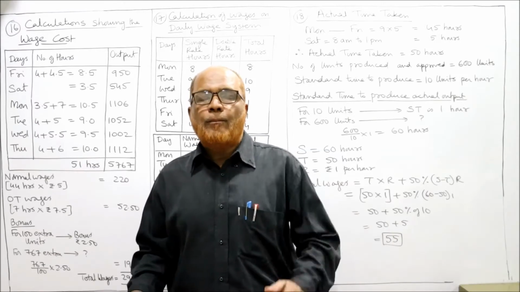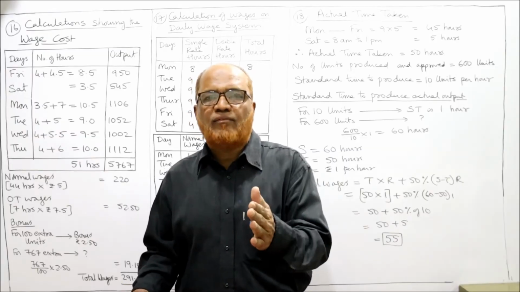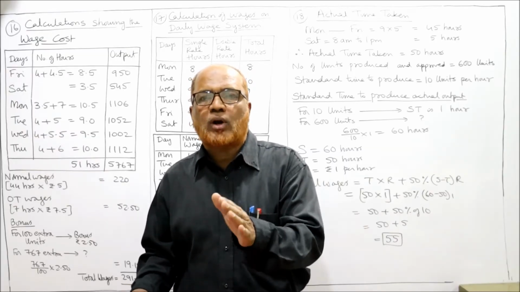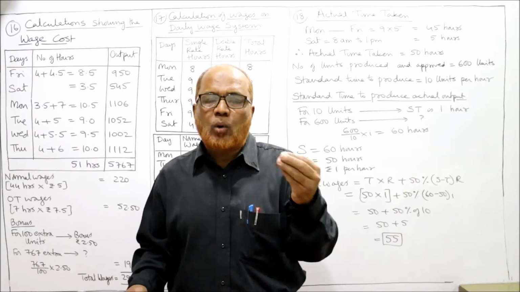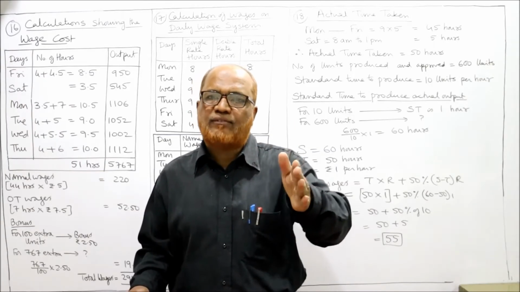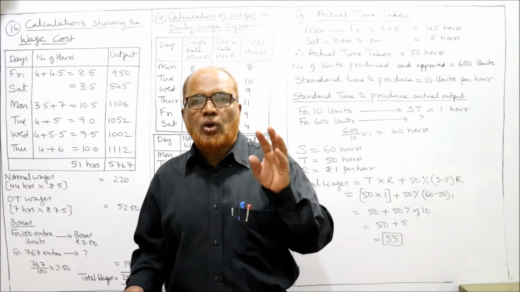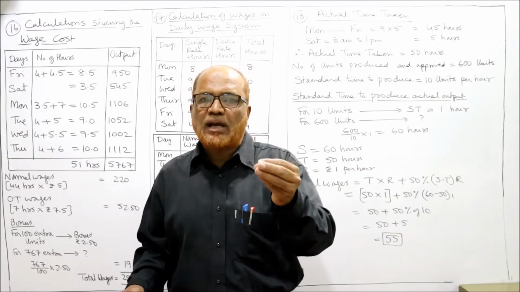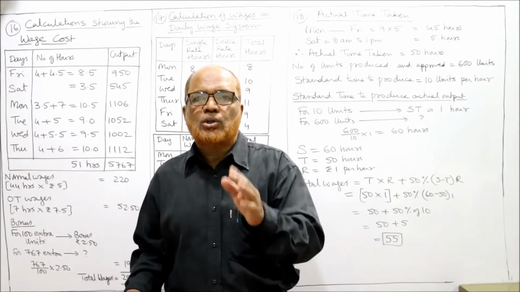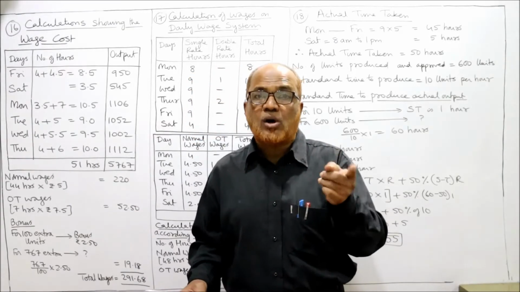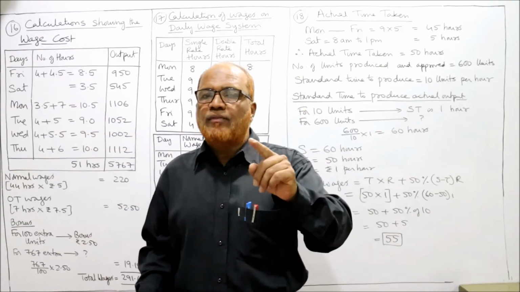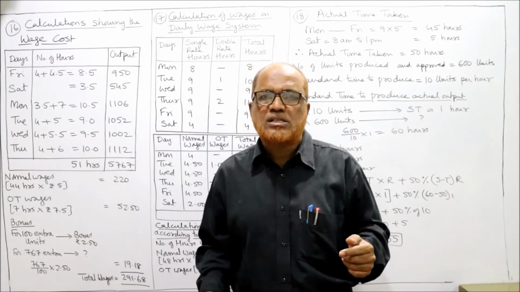Now see here. Overtime will be paid if a worker works more than 44 hours per week. The normal rate is ₹5, but the overtime will be paid 1.5 times the normal rate. The normal rate is ₹5, so overtime is 1.5 times ₹5. So 5 into 1.5, you will get ₹7.50 per hour. That is the overtime, when the worker works more than 44 hours in a week.